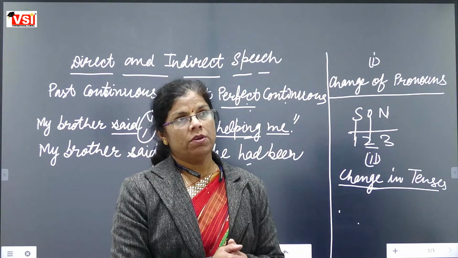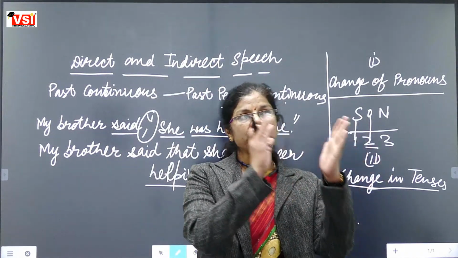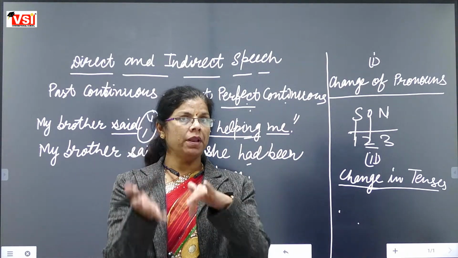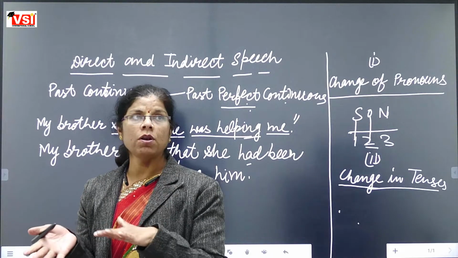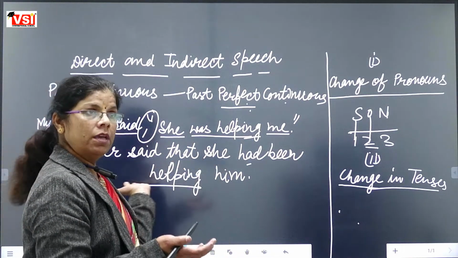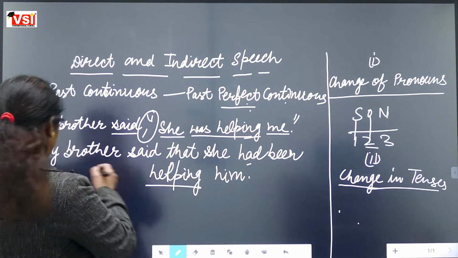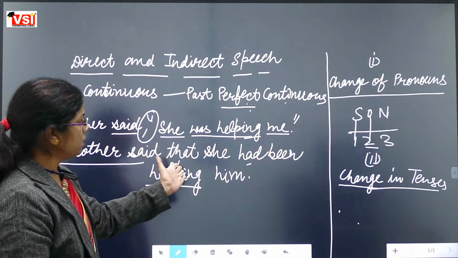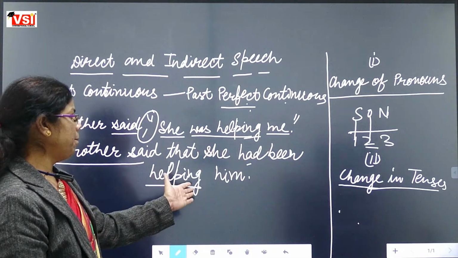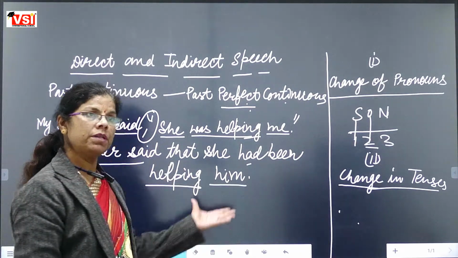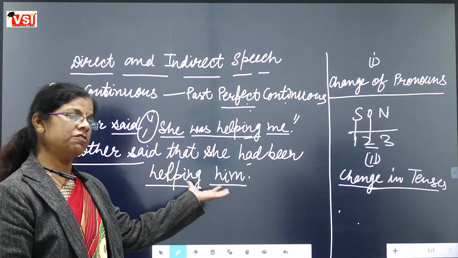What do we actually do? In the first sentence we use the noun. Then in the second sentence we replace that noun with the pronoun. Here also we are doing the same thing. Already we have mentioned my brother said, that she had been helping him. Replacing my brother, although my brother should come, you were right.